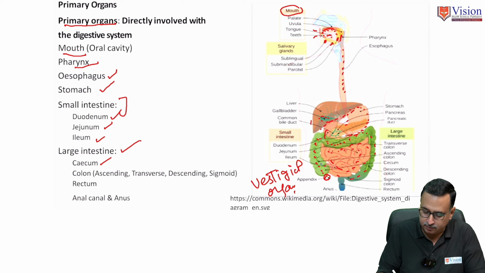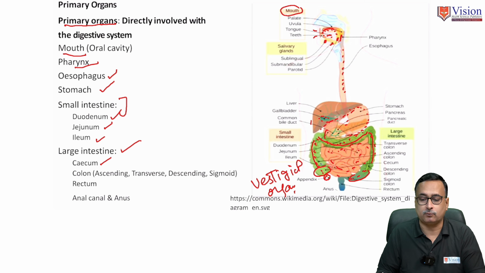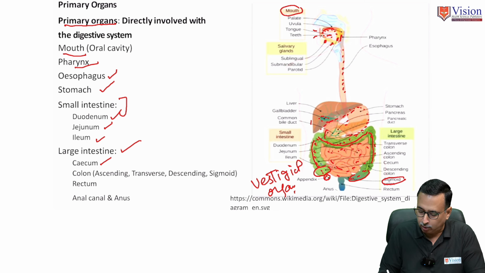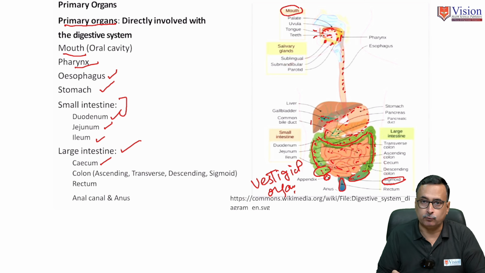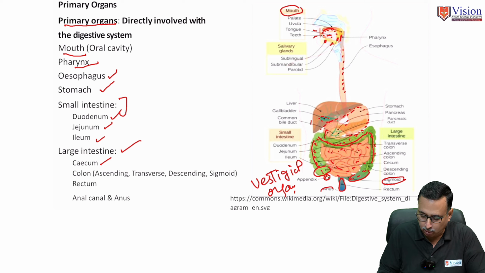From that it follows, this part is the cecum. And the cecum is followed by the ascending colon, this is the transverse colon, this part is the descending colon, and this descending colon is followed by an S-shaped part of the colon, called the sigmoid colon, and then the rectum, the temporary storage of undigested food matter or fecal matter. And the outlet of the rectum we can call the anus.